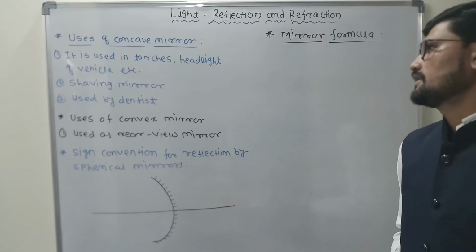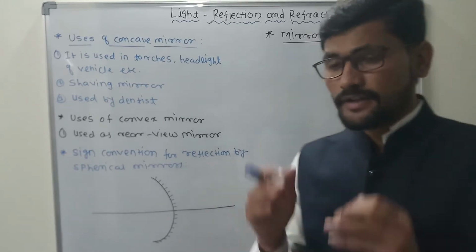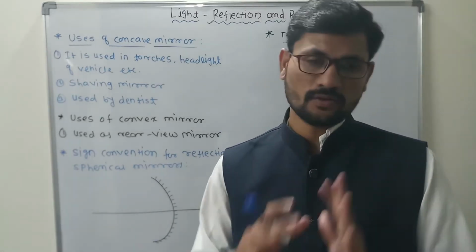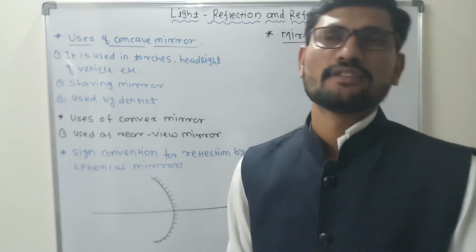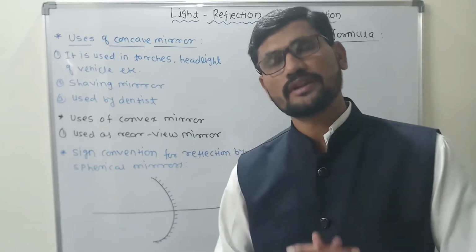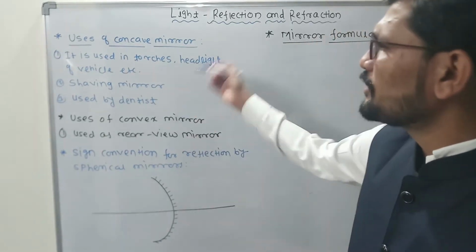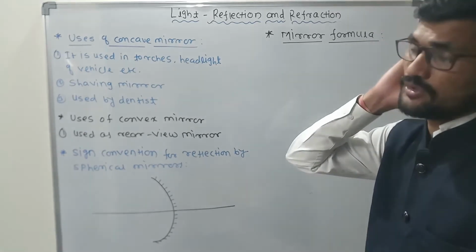Okay, so this is the most important part of this light as well as the reflection. As I already told you, whatever the laws of reflection are, all these laws of reflection are going to be referred to in the case of spherical mirrors, that is concave and convex mirrors. Both reflect and obey the laws of reflection. Now let us talk a little bit about the applications of the concave mirror and the applications of the convex mirror.